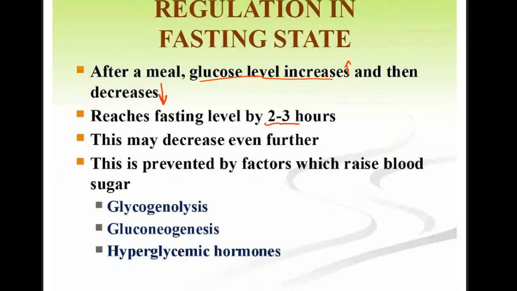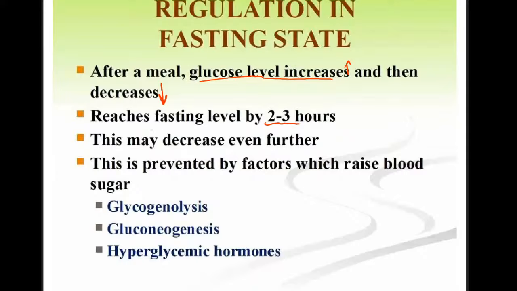We have to prevent that decrease because hypoglycemia is even worse than hyperglycemia. Why? Because our brain needs a constant supply of glucose for its functioning. So we cannot have a decrease in the glucose level.